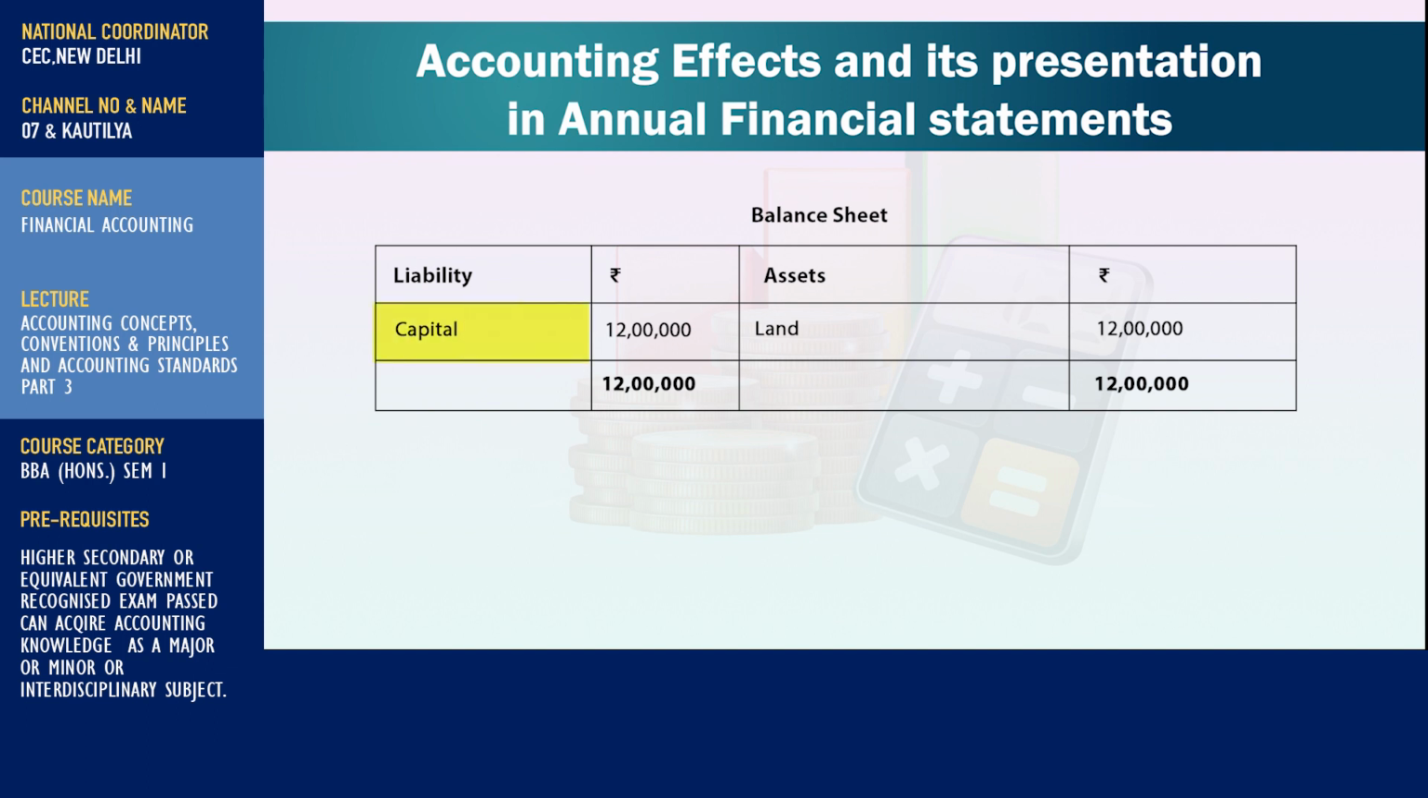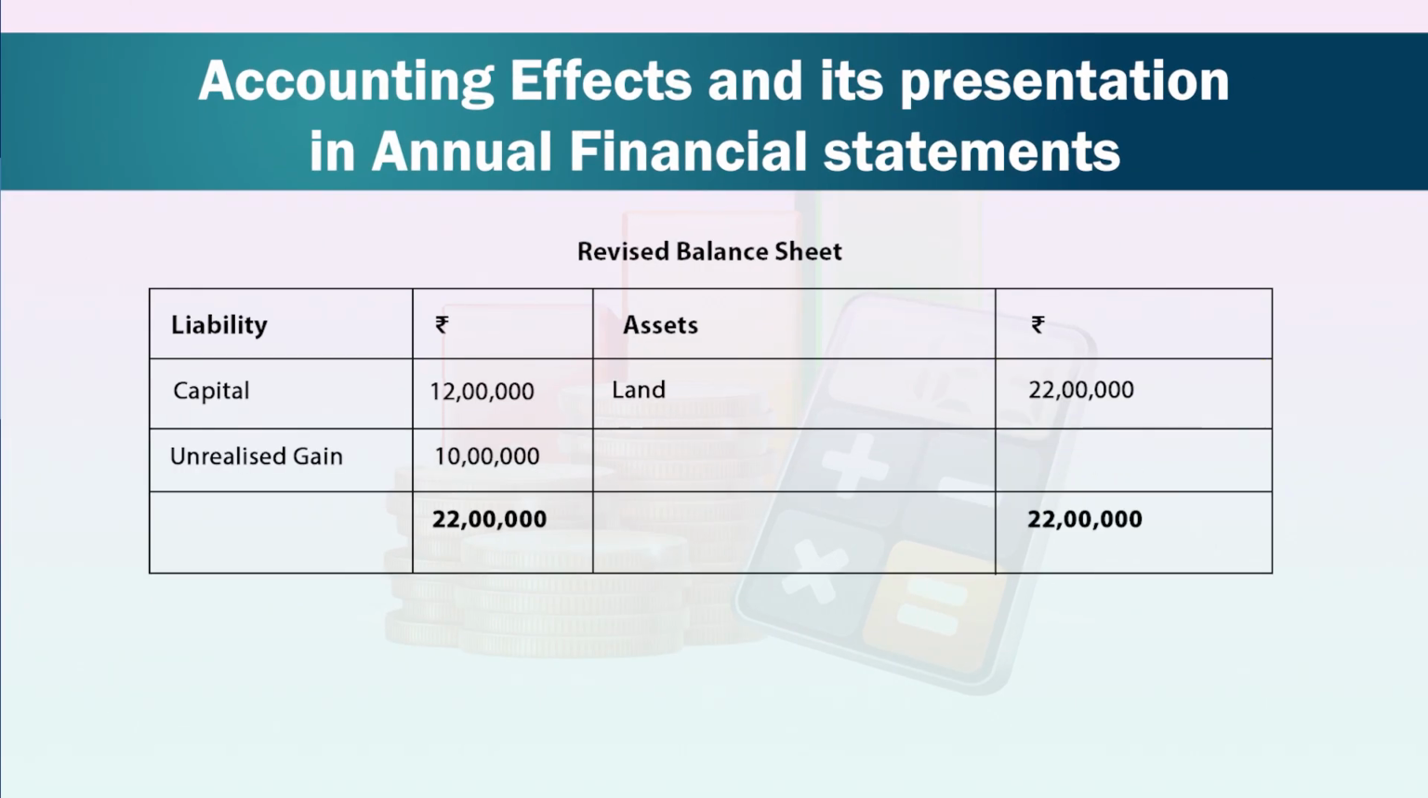Here capital is shown at rupees 12 lakh and land is also shown at rupees 12 lakh on the asset side. Another balance sheet is prepared by the accountant including the new value of the piece of land, the revised balance sheet. Now look at the balance sheet.